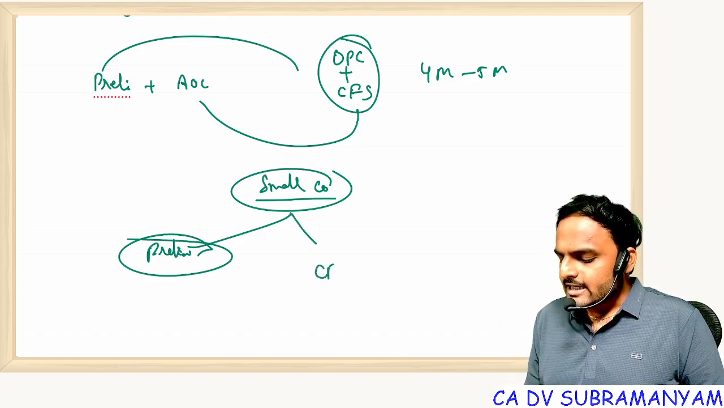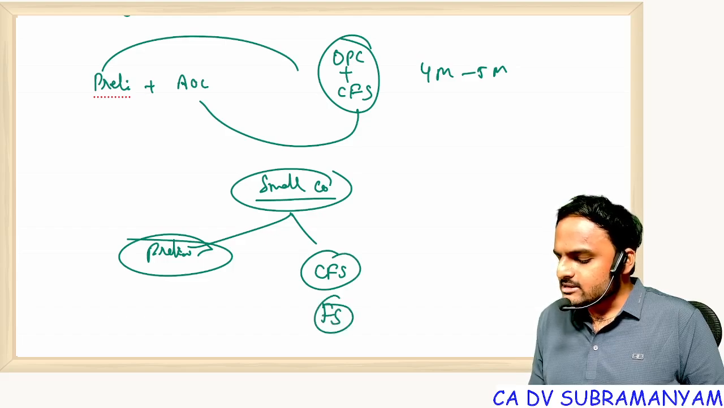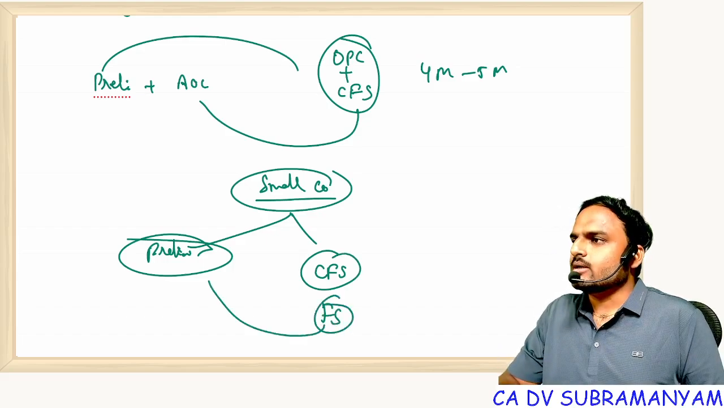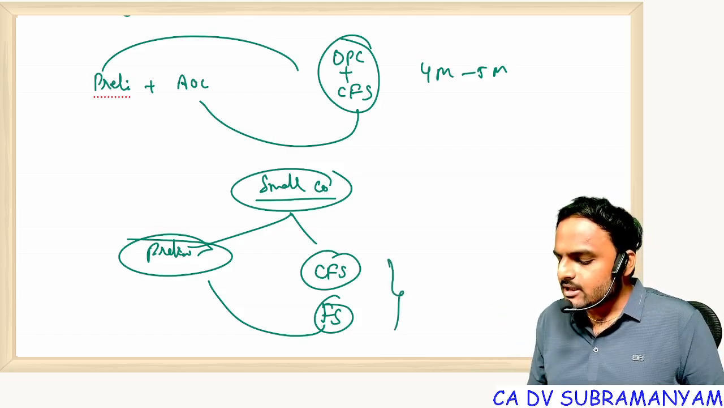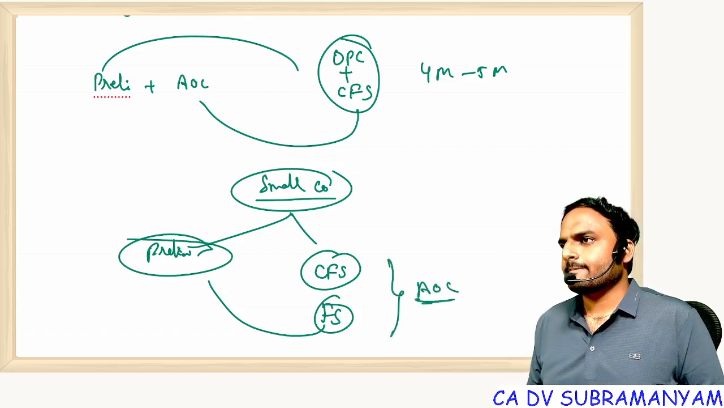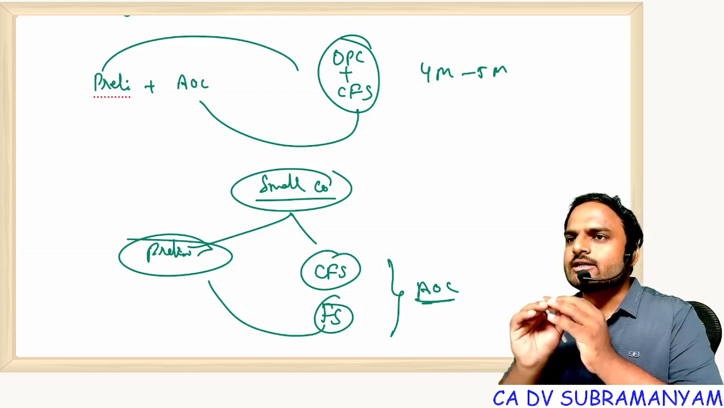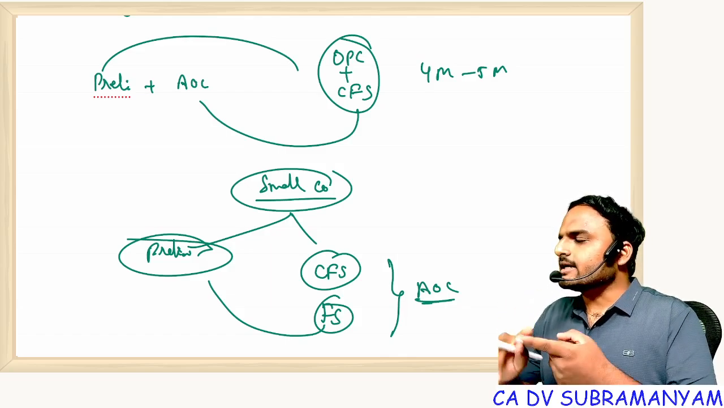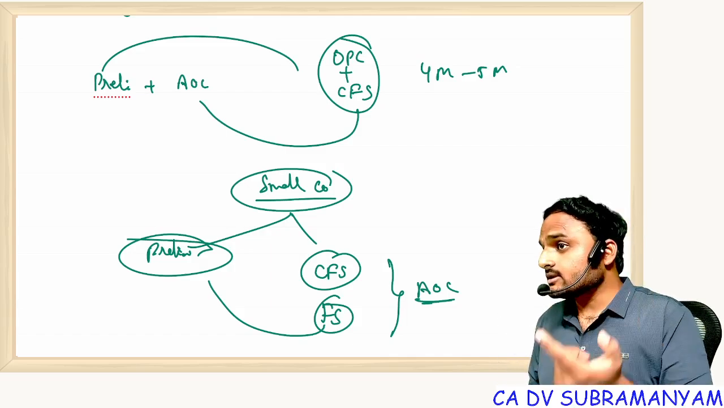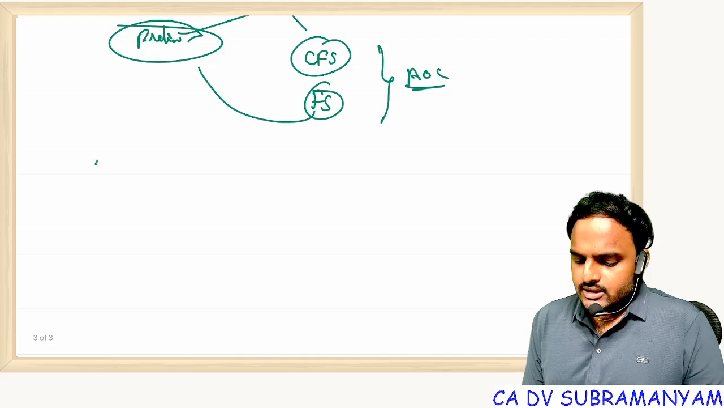Of course, cash flow statement is a definition in the financial statements, and it is also part of Preliminary, but we give much importance to it in which chapter? Accounts of Companies. So from the Preliminary chapter, a direct question will not come. It is connected with another chapter. Next one, Incorporation.